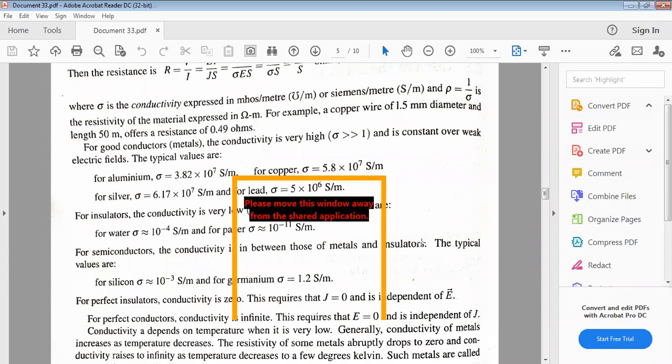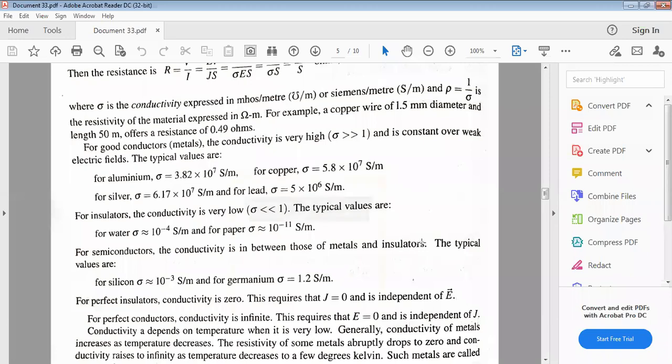Only that much lower conductivity is there, 0.0001, that is 10 power minus 4 Siemens per meter. For paper, it is 10 power minus 7. For semiconductors, the conductivity is in the range between conductors and insulators. The typical value for silicon is 10 power minus 3 and for germanium is 1.2.